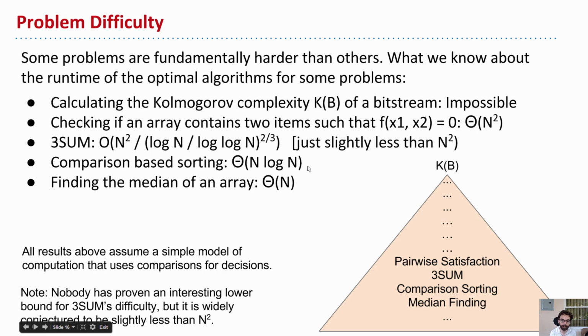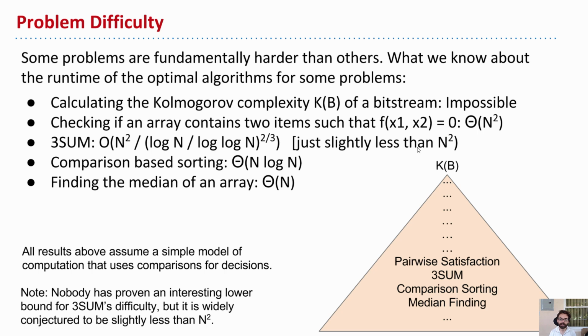Comparison-based sorting, we did a proof and showed that that's n log n, the best possible algorithm. And finally, finding the median of an array is n time. And all of these are assuming we're using some simple model of computation where we're using pairwise comparisons for decisions. Okay, so that's a hierarchy here. These are some easier problems, and we grow in difficulty till we get up to this point.